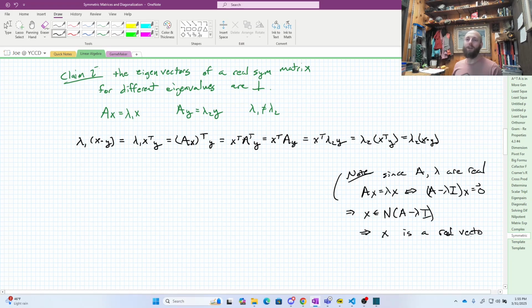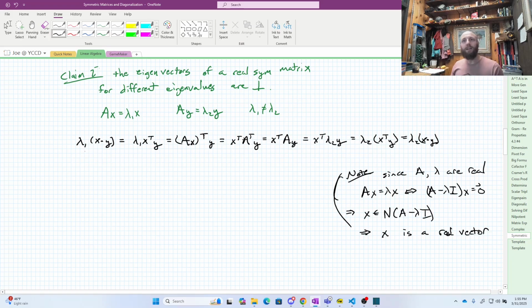What I mean by x being a real vector is the same thing as what I mean when I say that a matrix is a real matrix. I mean that all the entries are real. So this is why I can kind of get away with rewriting the dot product as a transpose. It's a bit much to throw that in the front, but whatever.